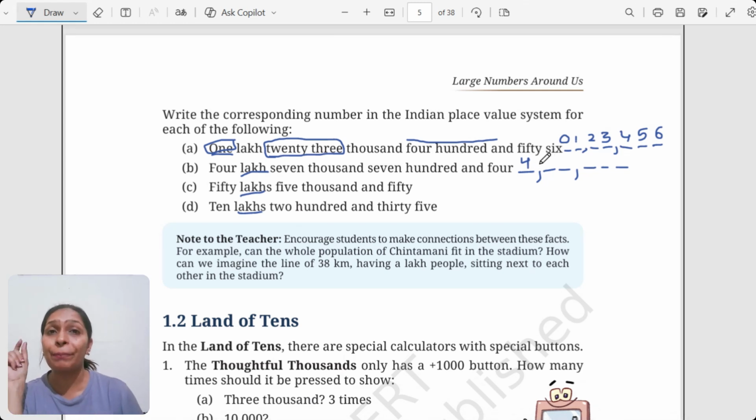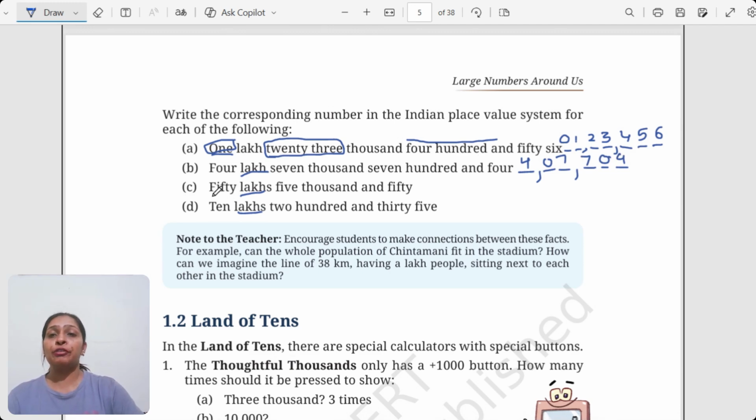Then 7,000. Now how will we write 7,000? We have to work with the pair. So 7,000 will not be 70, it is going to be 0 and 7. Then 704. How do you write the number 704? It is going to be 704. So this number is 4,07,704.